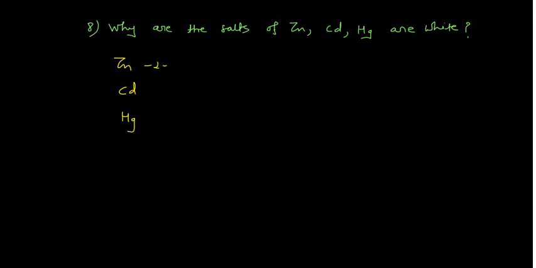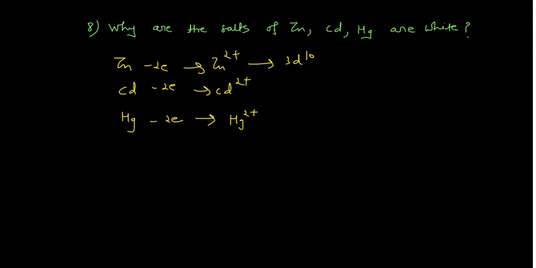If you remove 2 electrons from each of them, you get Zn2 positive, Cd2 positive, and Hg2 positive. The electronic configuration for Zn2 positive is 3d10, for Cd2 positive it is 4d10, and for Hg2 positive it is 5d10.